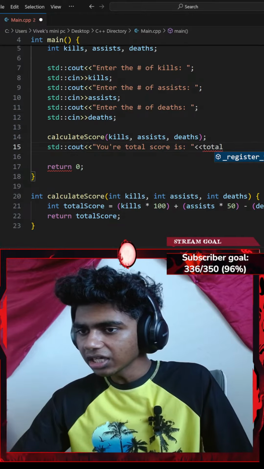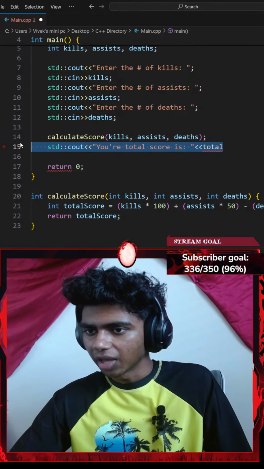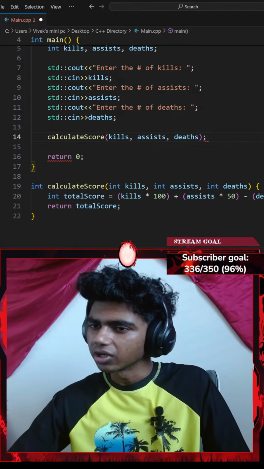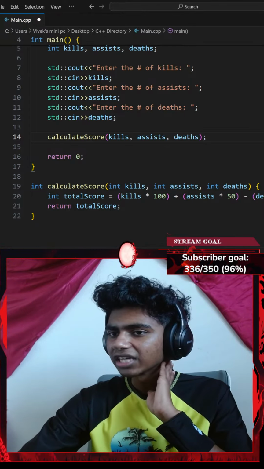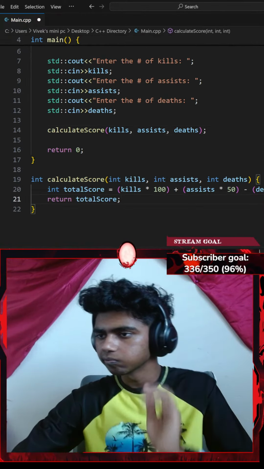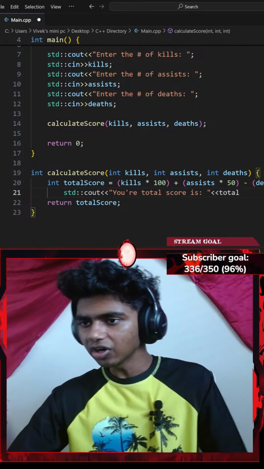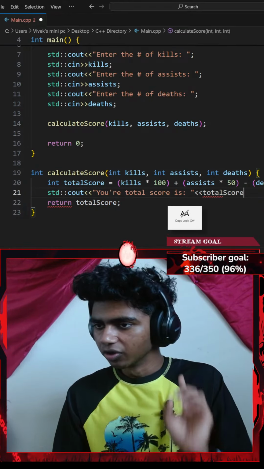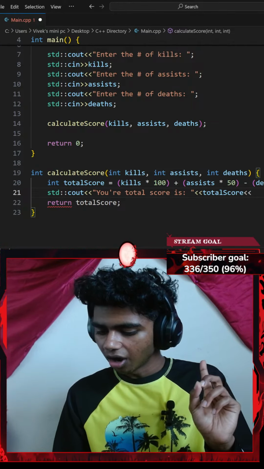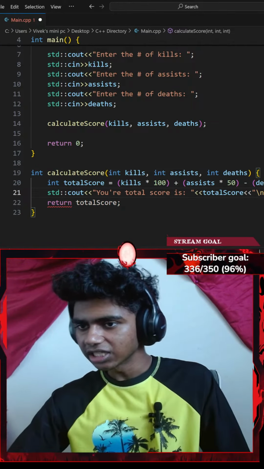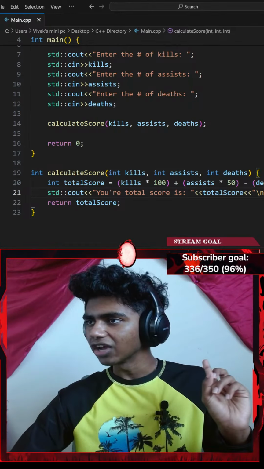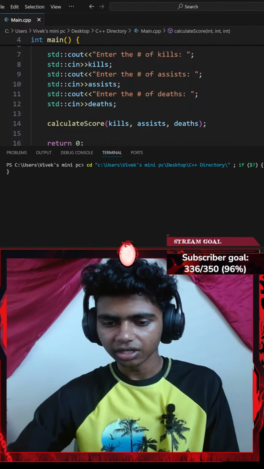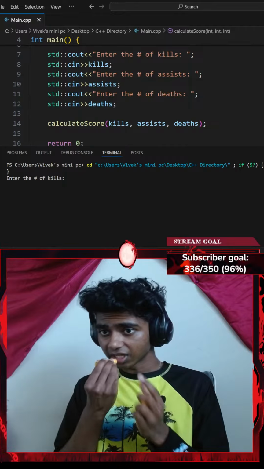Okay, I think I don't have access to that variable. Honestly, I feel like I should have access because I invoked my function. Okay, maybe not. Let me go ahead and paste this. This is going to be my total score variable with another insertion operator of a \n line ending with a semicolon. If I were to save the code and run the command again, maybe hydrate my lips, guys.